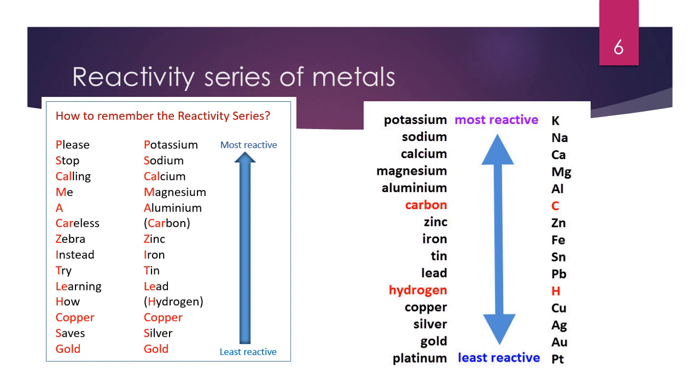So you can see there potassium, sodium, calcium, magnesium, aluminium, carbon, zinc, iron, tin, lead, hydrogen, copper, silver, gold, and platinum. We always know that potassium and sodium are the most reactive metals, and platinum and gold are obviously less reactive or least reactive. That's why we could find them in their purest form in nature. So we need to remember this reactivity series.